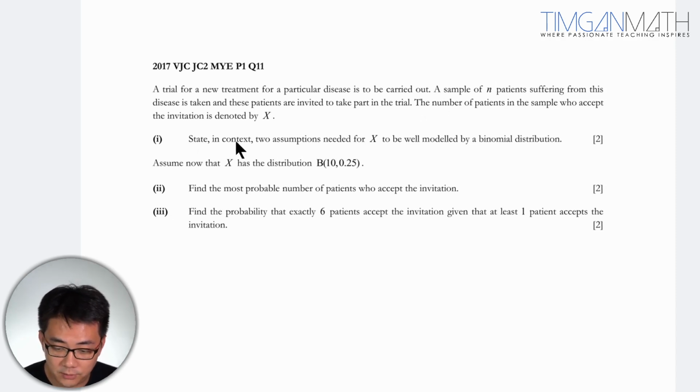In context, the assumption needed for X to be well modeled by the binomial distribution. In this case, the assumption needed is essentially something which is not already stated. They already told you that it is either they accept or they don't accept, right? So the assumptions needed. Number one, the first thing is basically you have to assume that